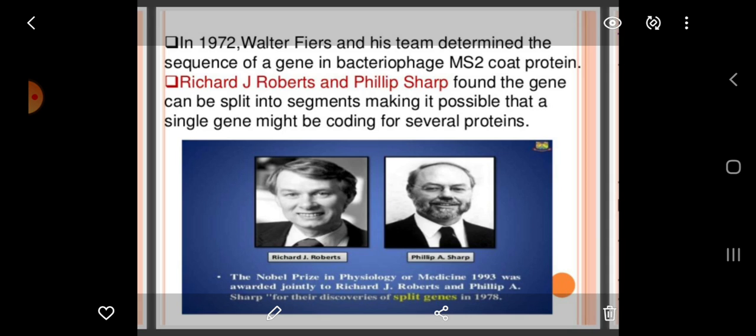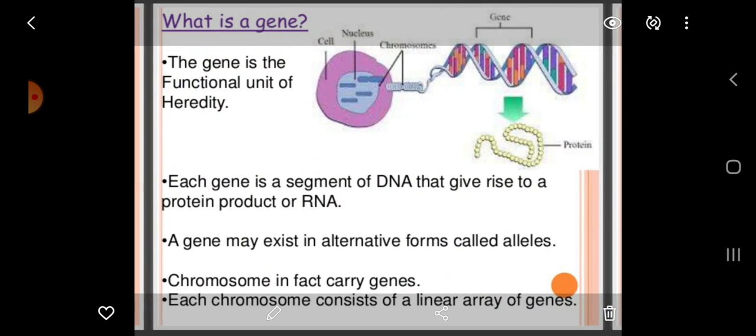Richard J. Roberts and Philip Sharp found that the gene can be split into segments, making it possible that a single gene might be coding for several proteins. Now, what is a gene? The gene is the functional unit of heredity. Each gene is a segment of DNA that gives rise to a protein product or RNA.